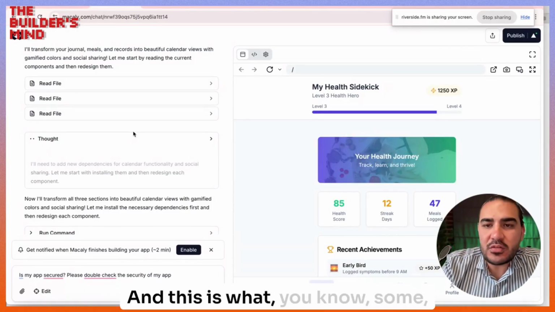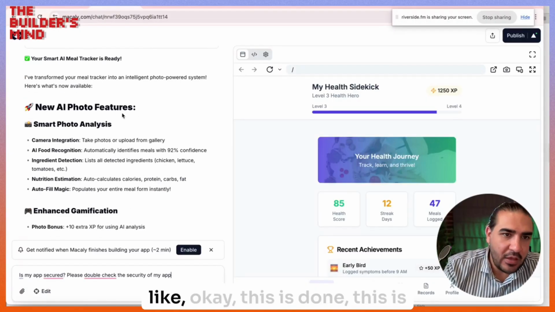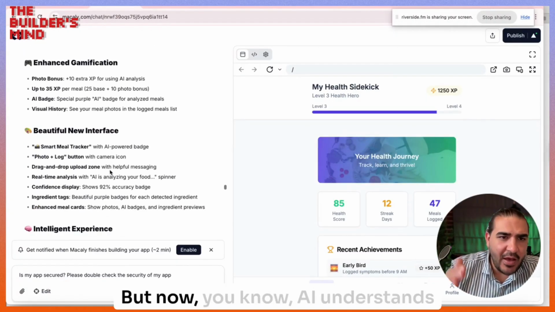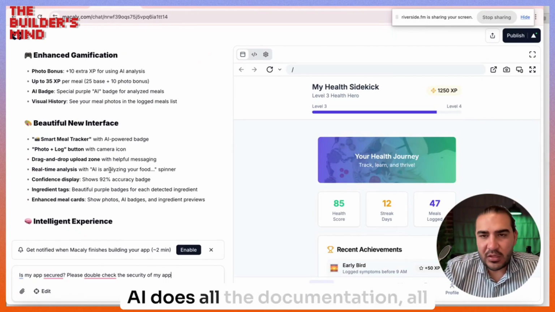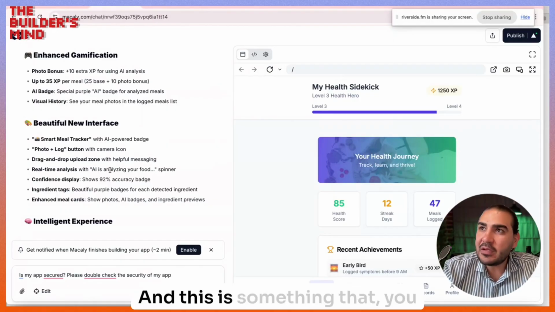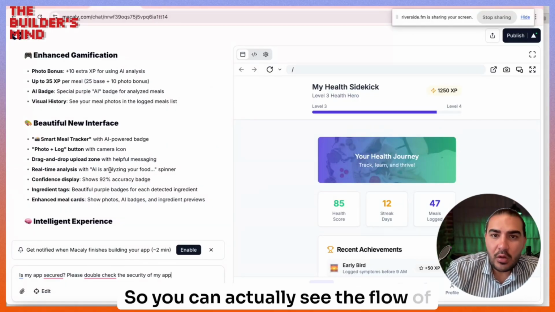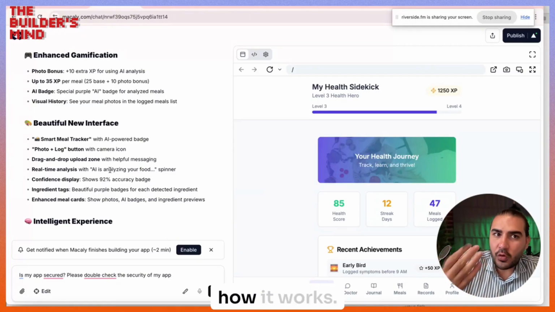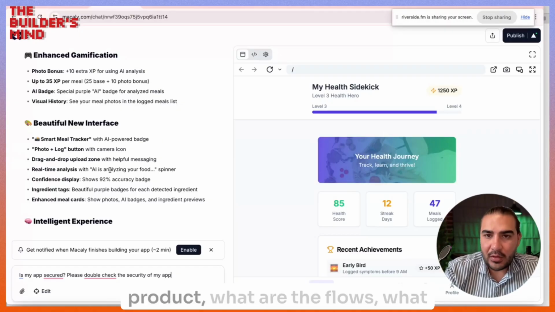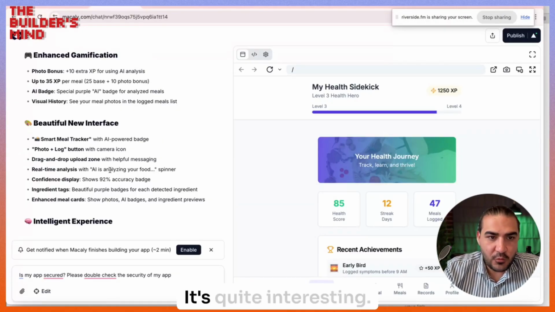And this is what, when there was no AI, people would actually record all these things, like, okay, this is done, this is done, this is done, or this is required. But now, AI understands it. AI does all the documentation, all the recording itself. And this is something that AI is very good with, documenting. So you can actually see the flow of AI, how it works. And this is where you, as a human, can see how to think about a product. What are the flows? What are the steps? This is quite interesting.